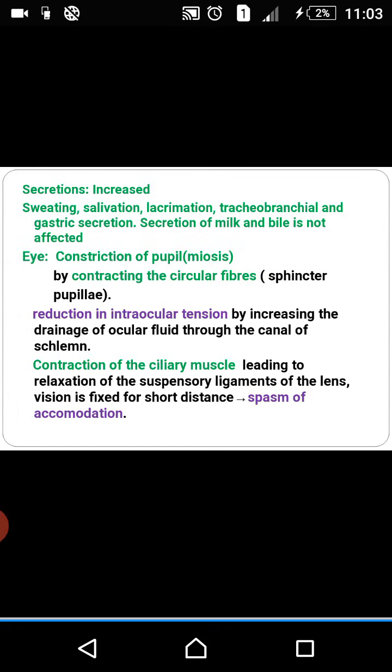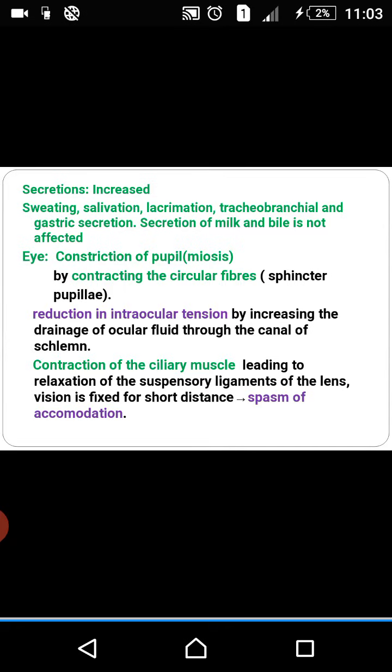How it causes miosis: one is by contracting the circular fibers, also called sphincter pupillae. Eye is supplied by two types of muscles. One is circular muscle, also called sphincter pupillae. Radial muscle, also called dilator pupillae. Reduction in intraocular tension by increasing the drainage of aqueous humor through the canal of Schlemm. Contraction of the ciliary muscle causes relaxation of the suspensory ligaments of the lens, so that vision is fixed to a short distance. That is called spasm of accommodation.